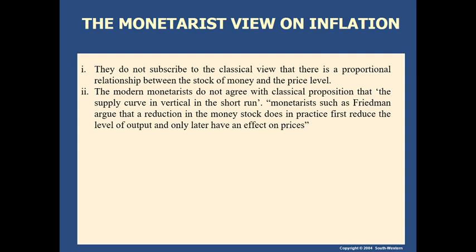Supply curve is vertical in the short run. What does it mean? It means the full employment level of output. Aggregate supply is at the level of full employment, vertical, parallel to the y-axis. But they say that in the long run it may be vertical, but in the short run the supply curve is not vertical, as the classical proposition says.